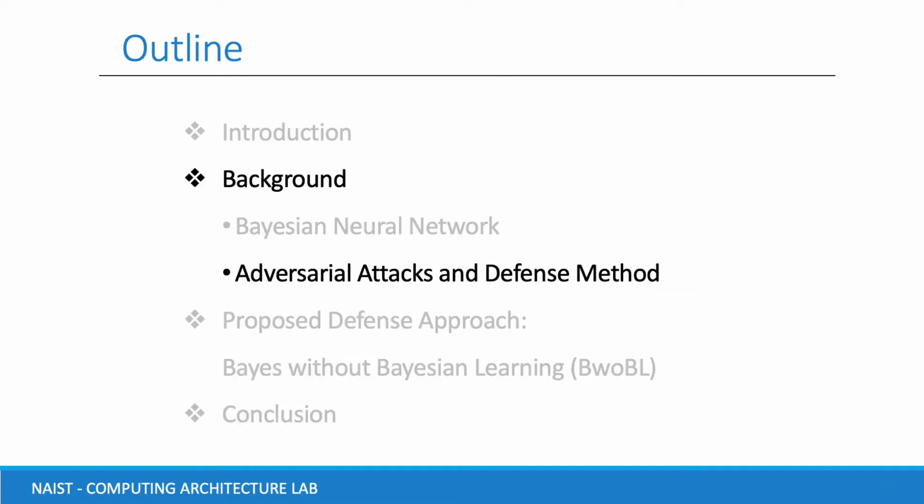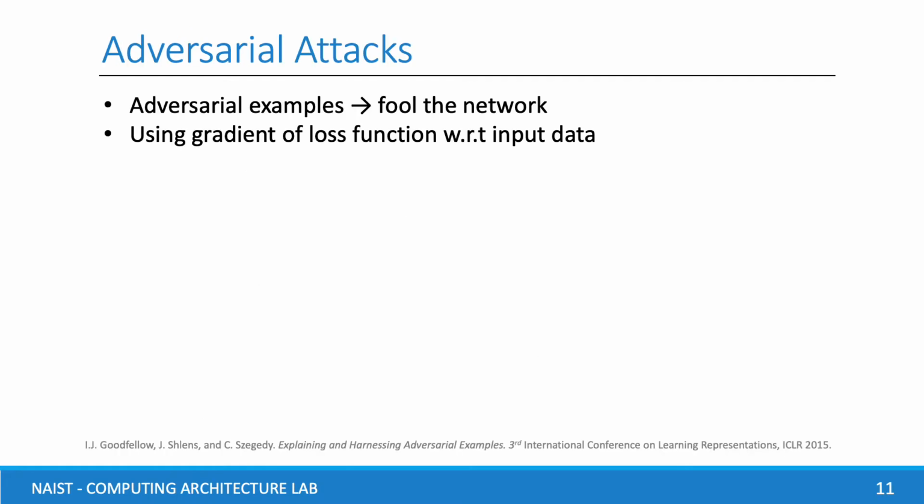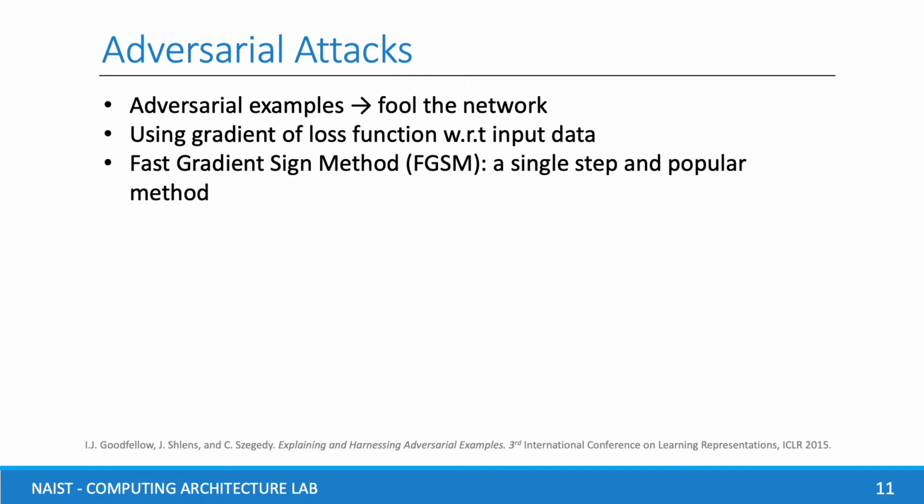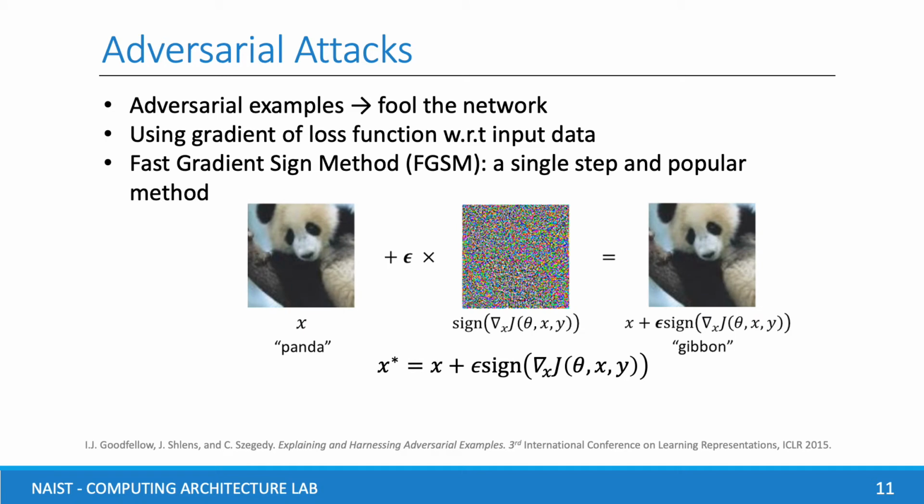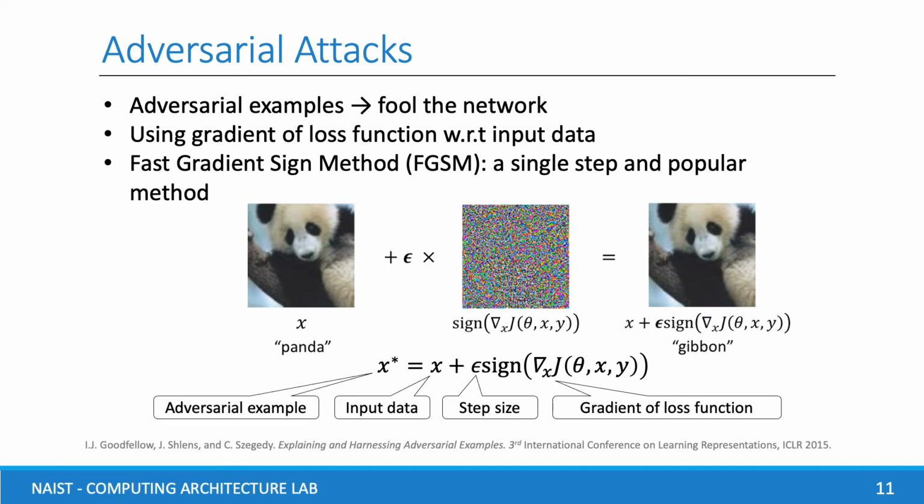Now, I would like to present my background of adversarial attacks and defense methods. Adversarial examples that fool the network use the gradient of loss function with respect to input data. FGSM is a single-step and popular algorithm to generate adversarial attacks. Step size epsilon is used to control the direction of gradient and create a small perturbation in images.